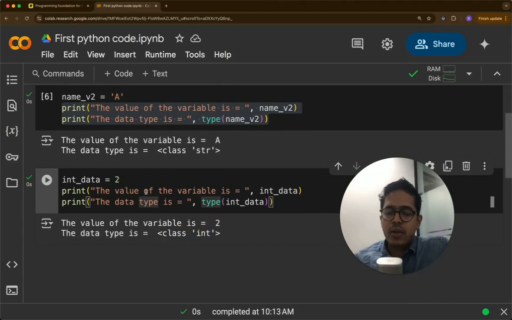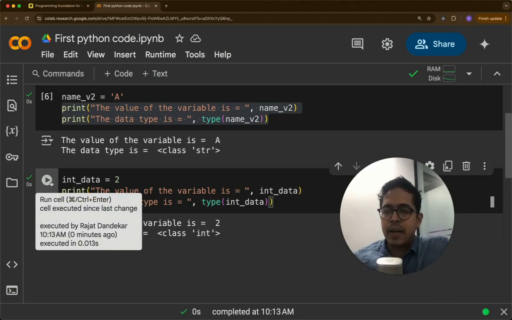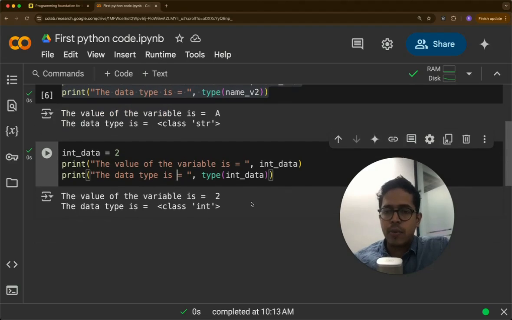To run this code, I'm using Mac, so I'm pressing command plus enter. Or what you can do is click the cell which you want to run and press this play button. It's for running that block of code.